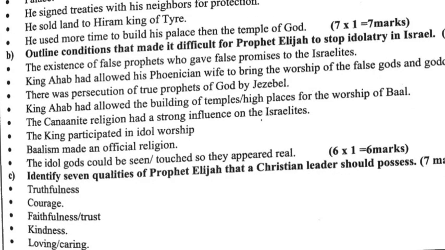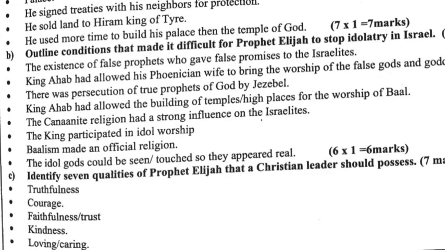The existence of false prophets who gave false promises to the Israelites. King Ahab had allowed the Phoenician wife to bring the worship of the false gods and goddesses. There was persecution of true prophets of God by Jezebel. King Ahab had allowed the building of temples for the worship of Baal. The Canaanite religion had strong influence on the Israelites. The king participated in idol worship.